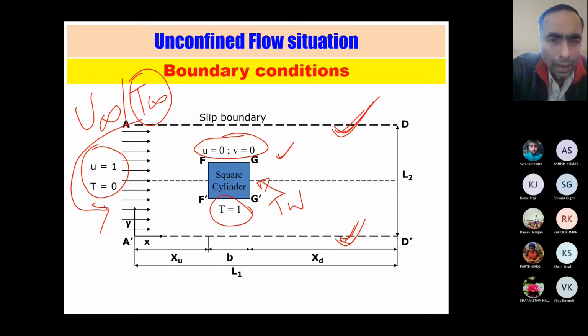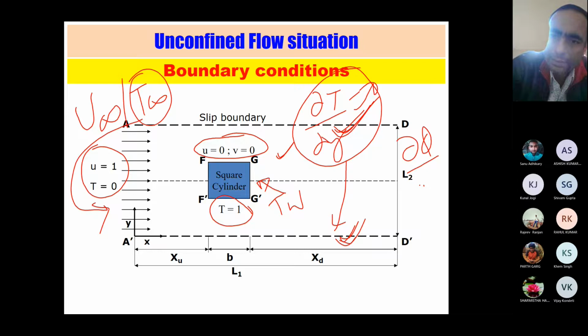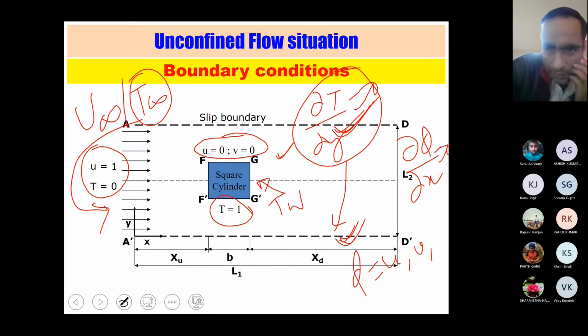Okay. And in the other situation, for temperature also, you will see, let's say for this, you can consider del T by del y equals 0. The similar boundary condition for the temperature is employed at the bottom also. And at the outlet, you can consider del phi by del x equals 0, where phi you can consider as any variable. It could be u, it could be v, it could be temperature, and don't forget pressure also, we have learned, right?